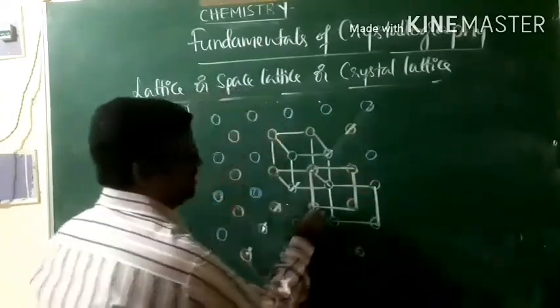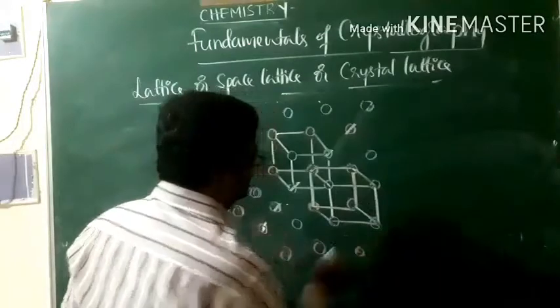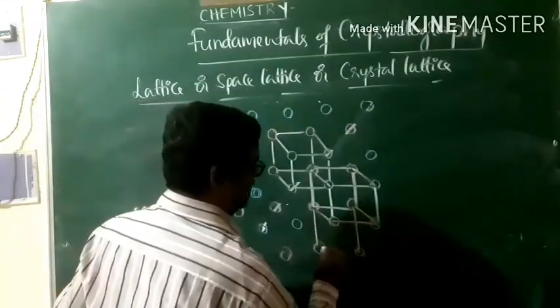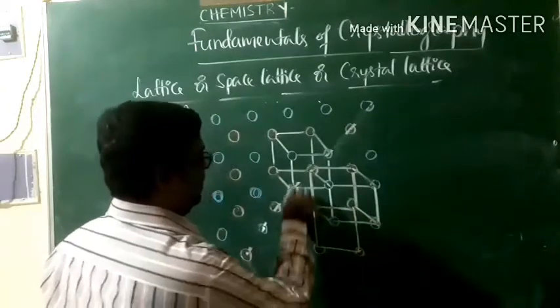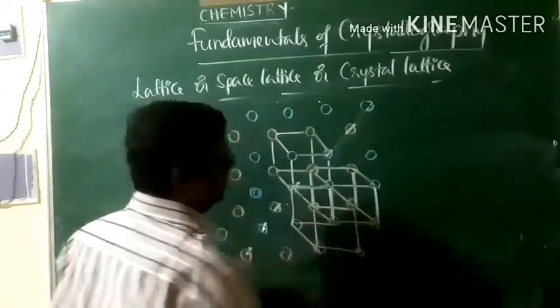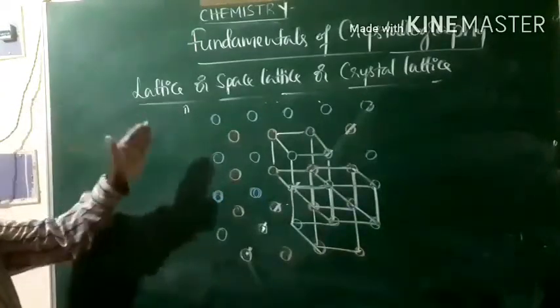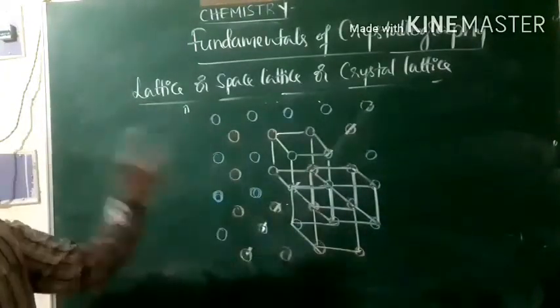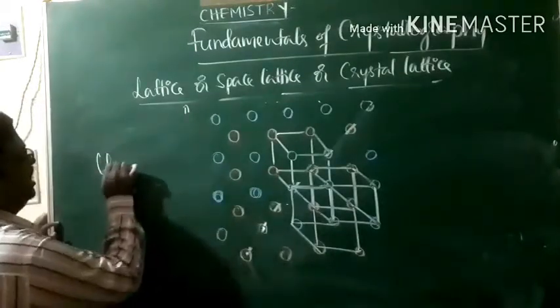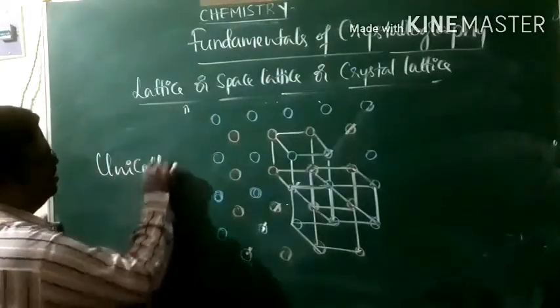The same geometrical shape is repeated throughout the solid. And that group of lattice points, which is repeated again and again to form a crystal lattice, is called the unit cell.